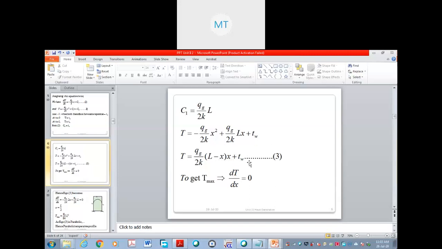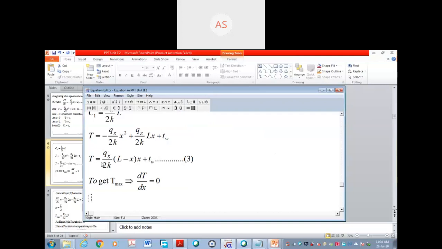This is called the temperature distribution equation. Why is it called the temperature distribution equation? Because this equation represents variation. In this equation, qg is constant, 2k is constant, l is constant, and tw, the wall temperature, is also constant. Only t is a function of x.